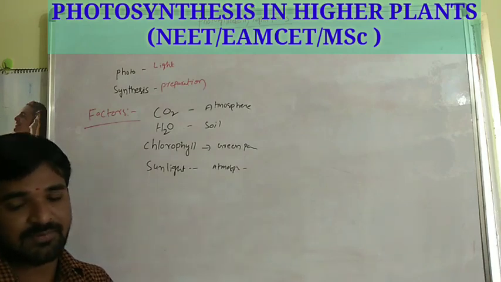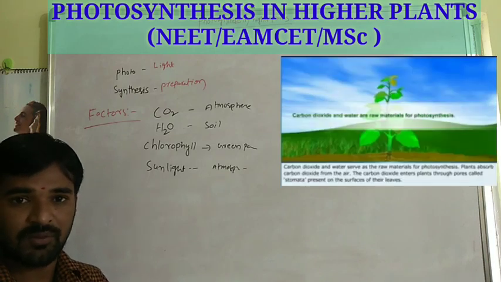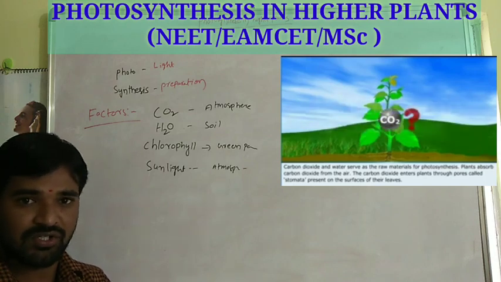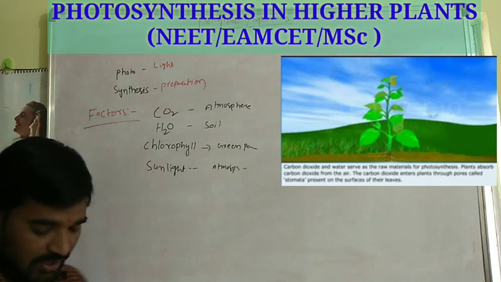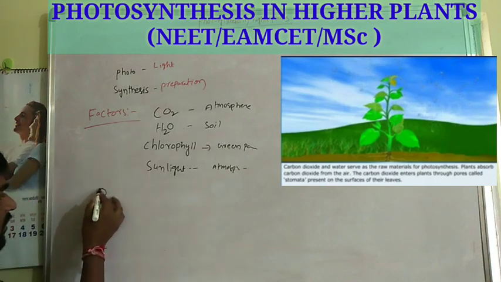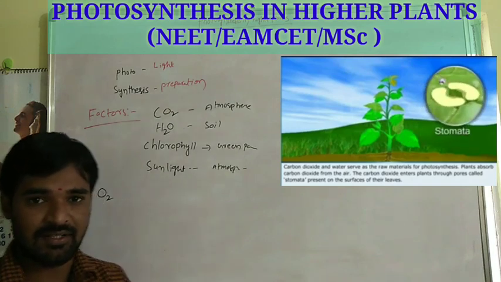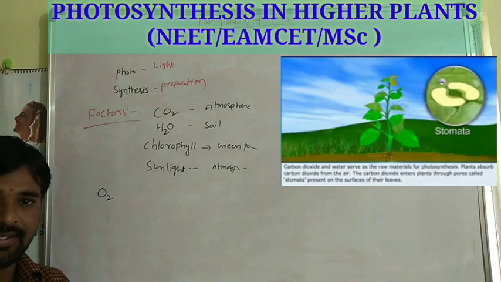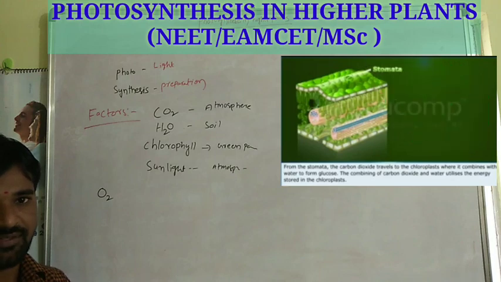During this process, unfortunately, one byproduct is also released. That byproduct is oxygen. The oxygen is the byproduct, secondary product, waste product in photosynthesis.